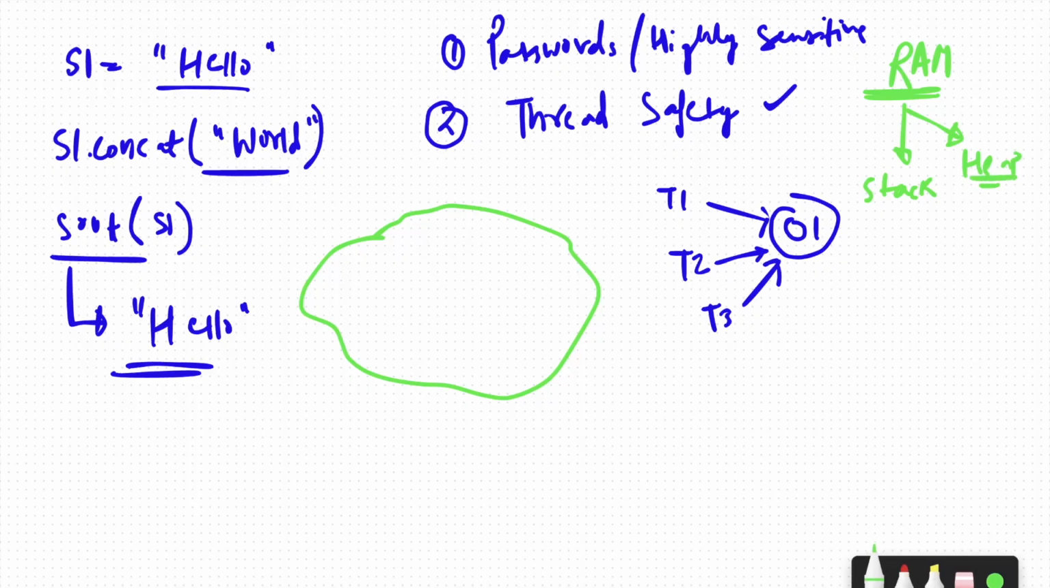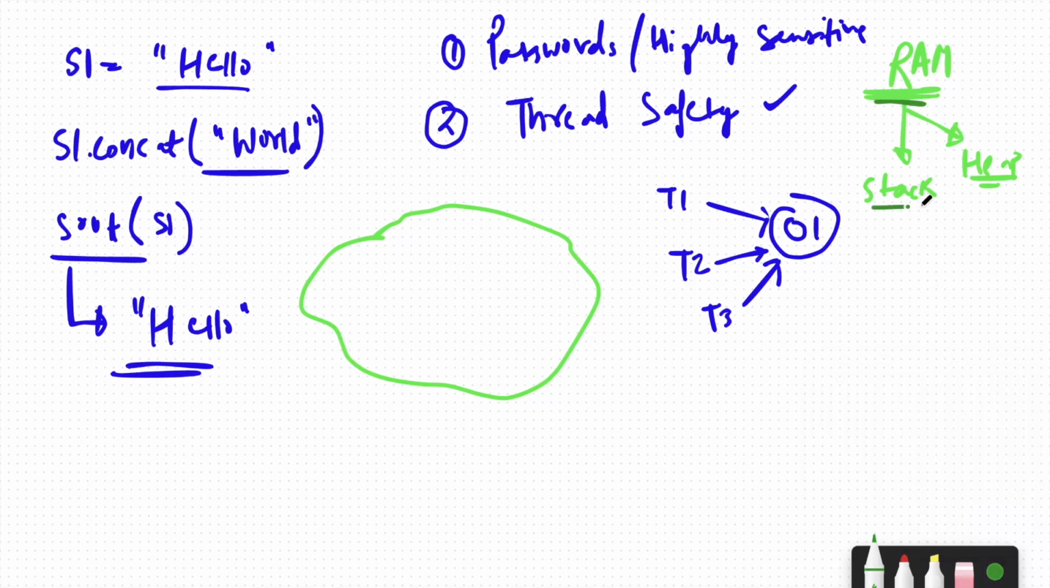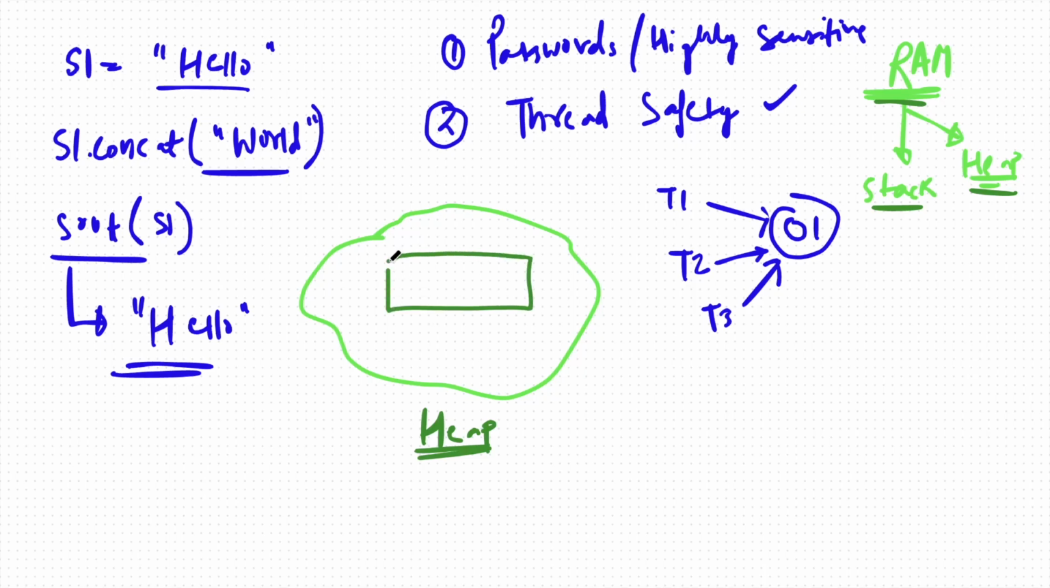Okay, so there are two types of memory, stack memory and heap memory. Now inside the heap memory we also have a special type of memory which is called the string constant pool. Now, what does the string constant pool basically store?